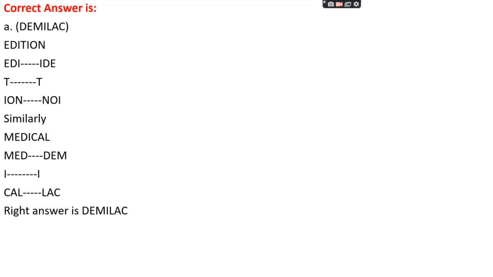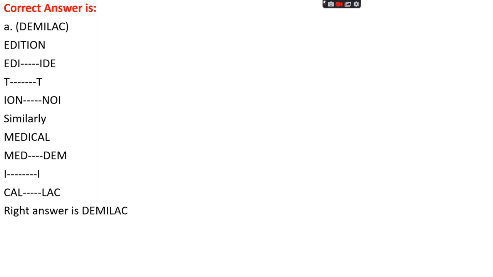Let's see the code for edition. We found that the first three letters separately make a code, and then the last three letters separately make a code, and the middle one is kept as it is. In EDI, the first and third positions are exchanged, so it becomes IDE. Similar thing is done for the last three letters ION, which becomes NOI. We followed the same pattern for medical too, and we got our code.